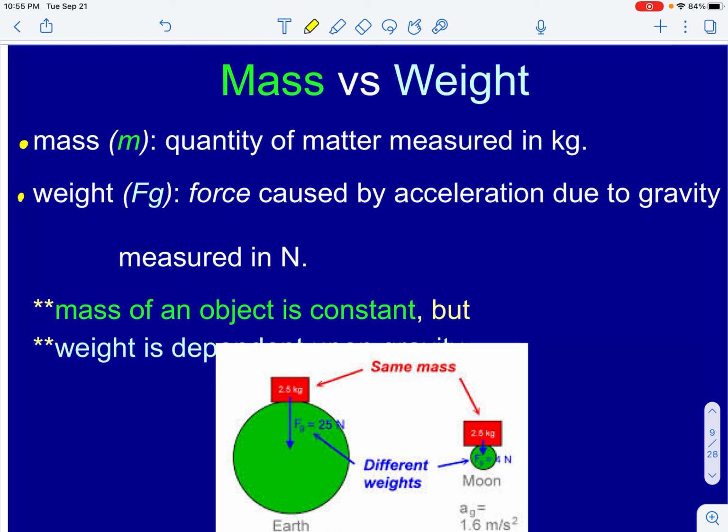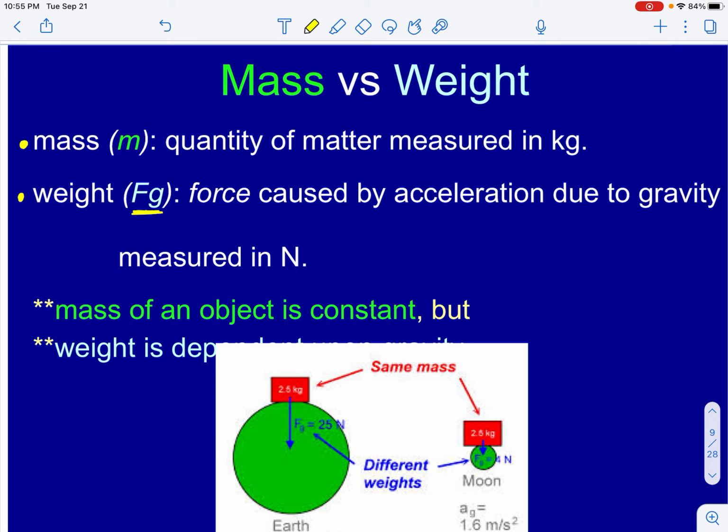The next variable that we have is weight. Now weight, you can see on the screen, is identified as an F_G. That's because weight is a force. Remember, capital F is for force, and then the subscripts tell me the specific type of force. So we have weight, which is the force due to gravity, so our acceleration is going to be gravity. We are going to note that with an F subscript G. Now this is going to be measured in newtons because all forces are measured in newtons.